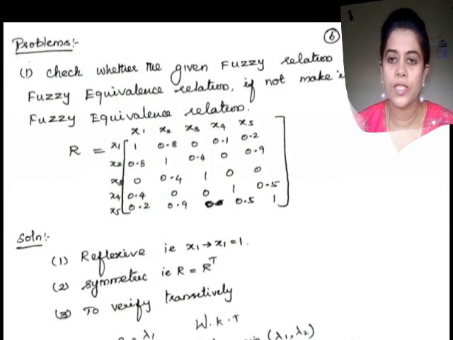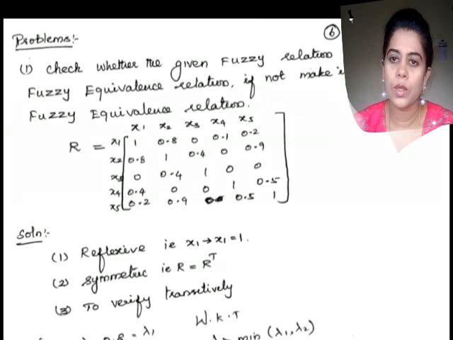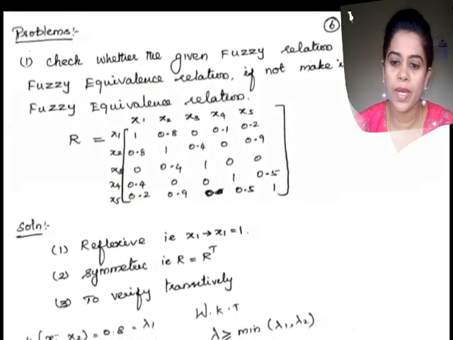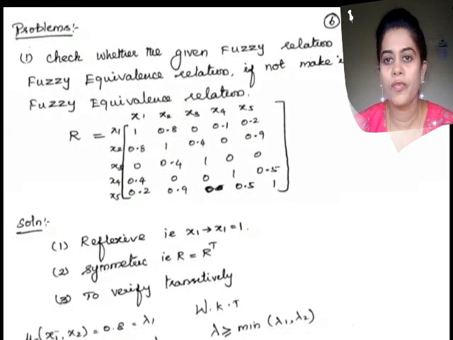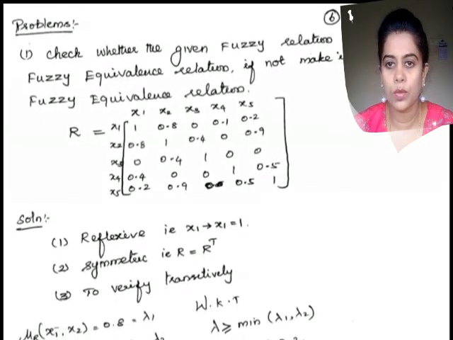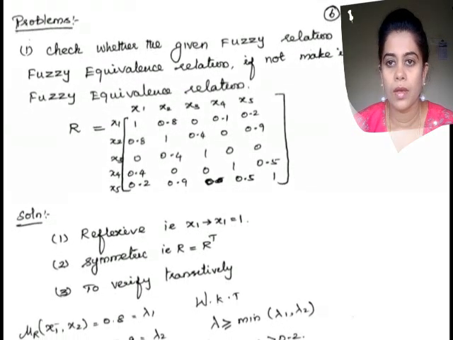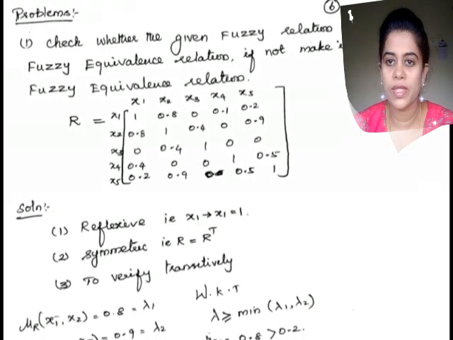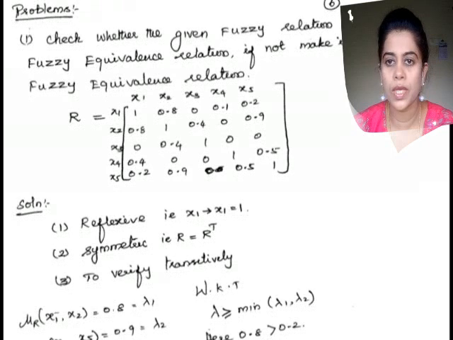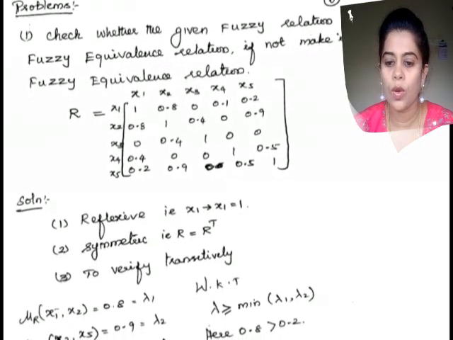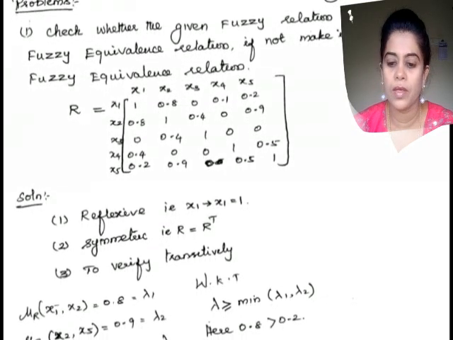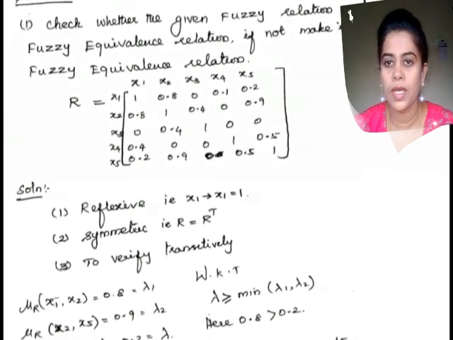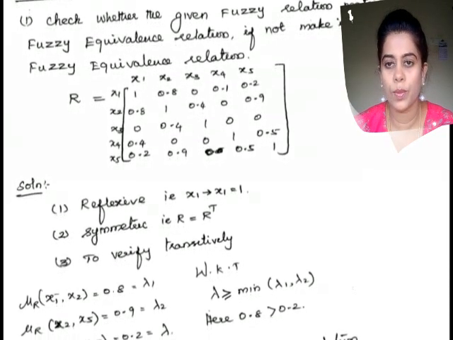Let me check it. The first property is reflexive. The reflexive property says that, for the membership matrix given, the membership of x comma x is equal to 1. Check it, and in a similar way I have to check all the elements, x1 to x1, x2 to x2, x3 to x3, and so on up to x5 to x5. Check all the diagonal elements, they are 1 here. Therefore it satisfies the reflexive property.